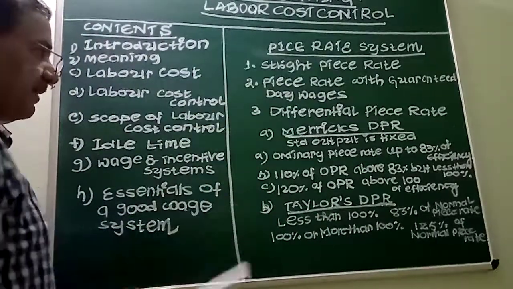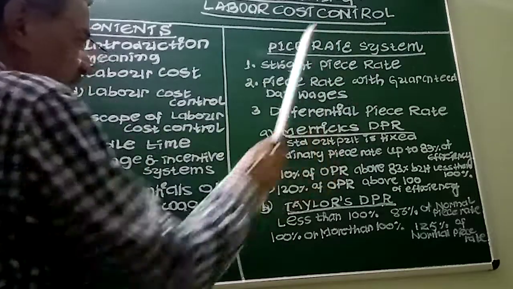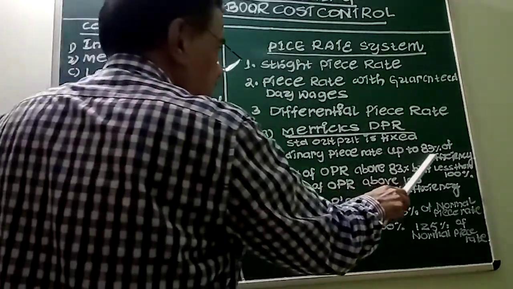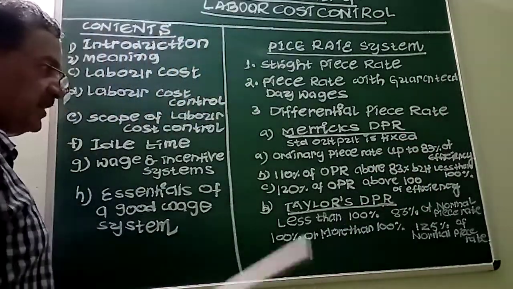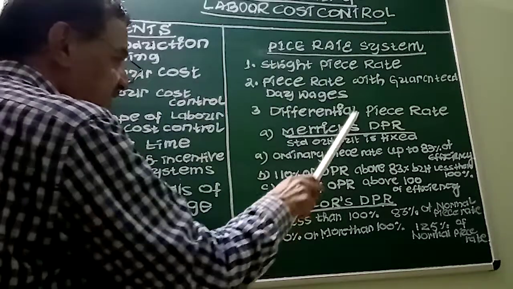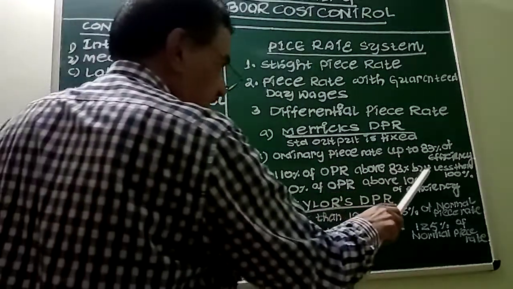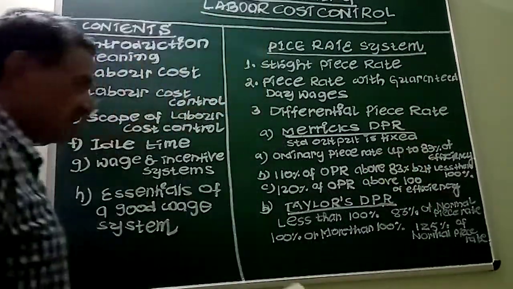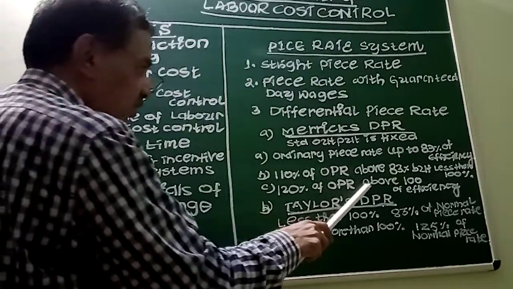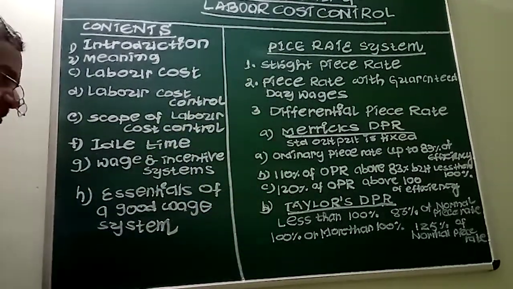Please understand, while calculating the differential piece rates, the standard output is fixed, and the ordinary piece rate is paid to the workers who are up to 83% of efficiency. The second slab is 110% of ordinary piece rate for workers who are above 83% of efficiency but less than 100%. And 120% of ordinary piece rate for workers who are above 100% of efficiency. This is Merrick's differential piece rate.